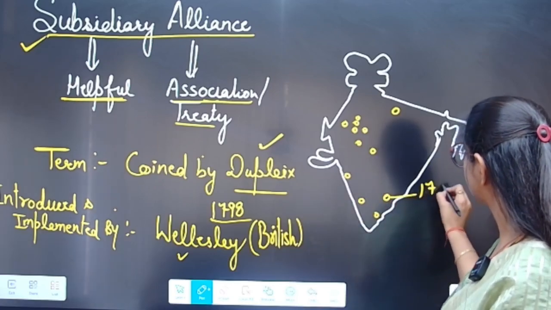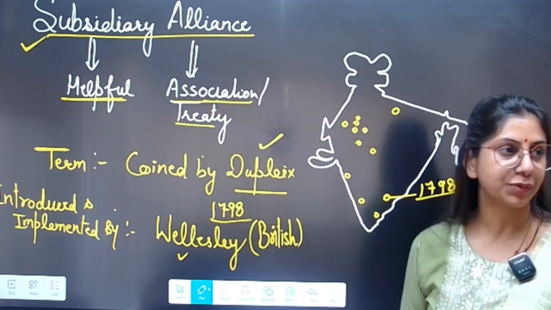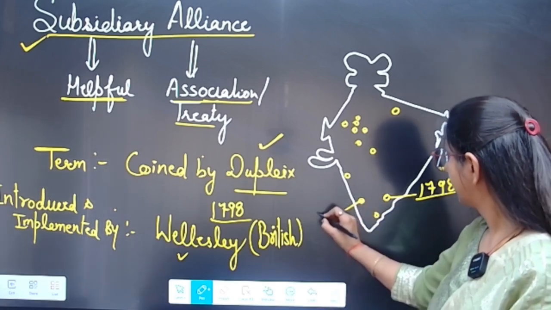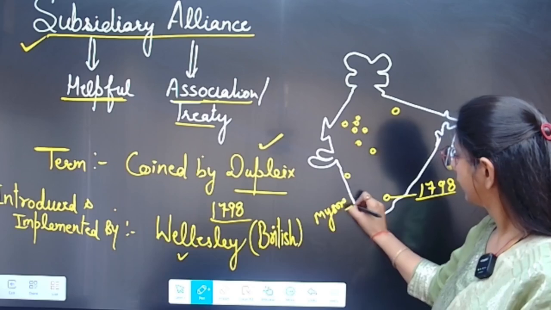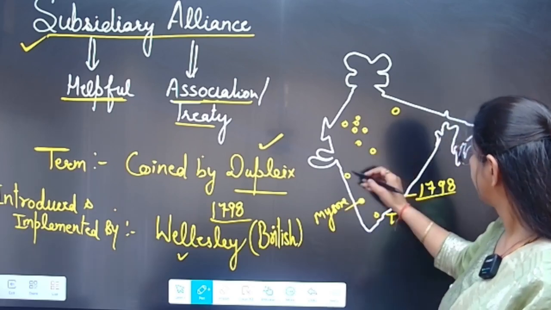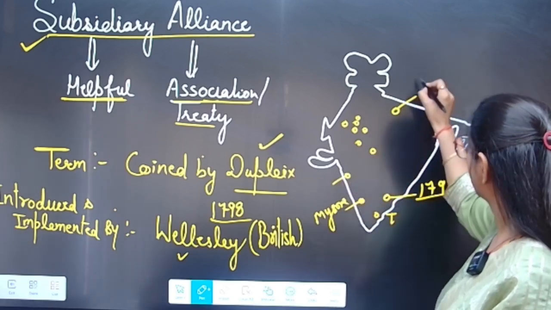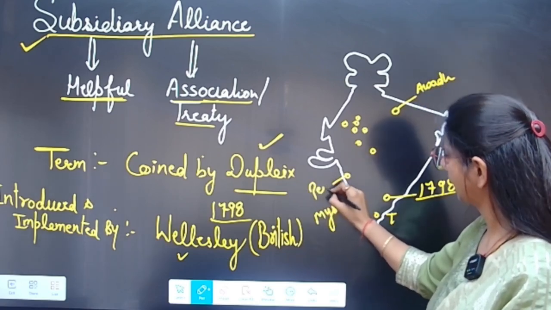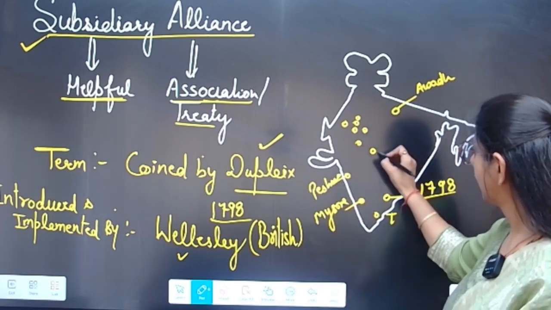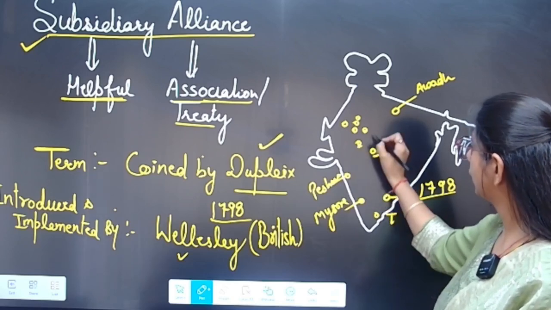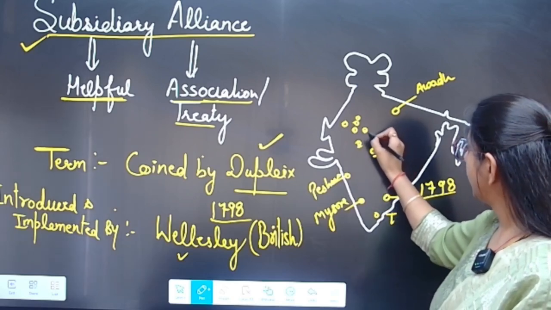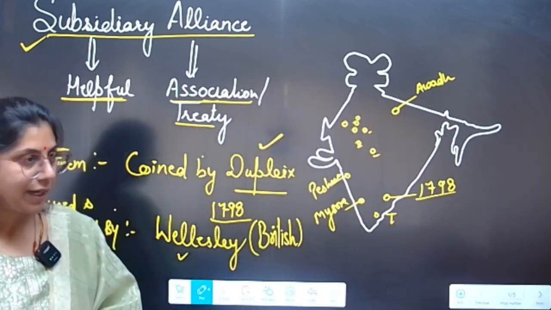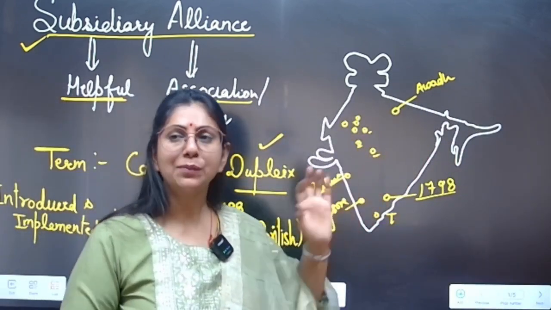Hyderabad was the first who signed the subsidiary alliance in 1798. Then it was Mysore, then Tanjore, right? Then Awadh, Peshwa, then Bhosle, Holkars, right? Gwalior, then Jaipur, Jodhpur, Machedi. These were some centers.